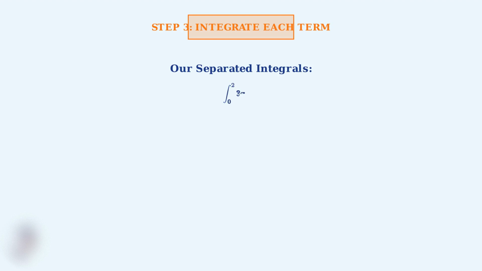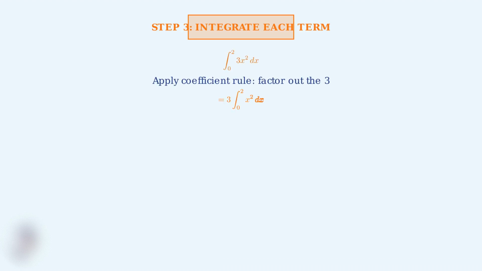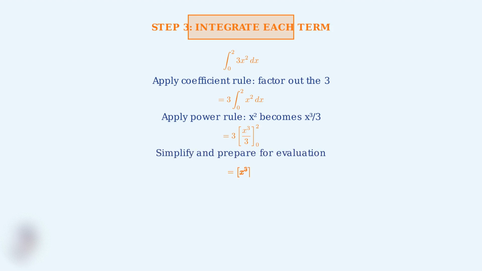Here are our three separated integrals from the previous step. Now we need to integrate each one individually using the appropriate integration rules. For the first integral, 3x squared, we start by factoring out the coefficient 3 using the coefficient rule. Then we apply the power rule to integrate x squared, which becomes x cubed divided by 3. Notice how the 3's cancel out, giving us x cubed.